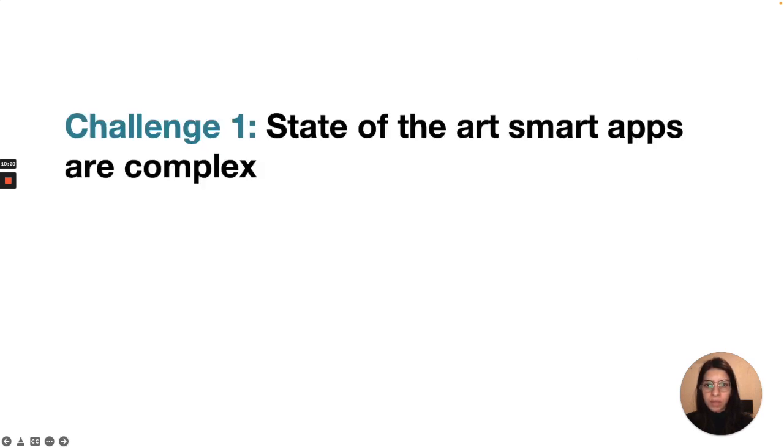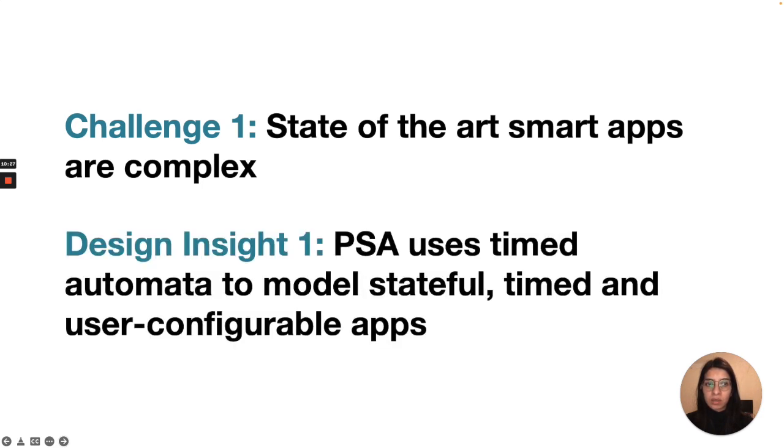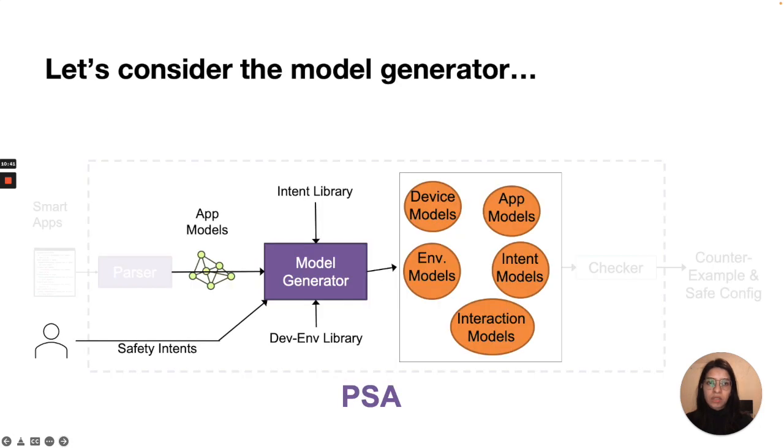Hence, to summarize, for the first challenge of complex smart apps, PSA chooses timed automata as a suitable abstraction to model the time, stateful, and user configurable nature of smart apps. This transformation from app to timed automata is non-trivial. Please refer to the paper for details. After we have figured out the abstraction for apps, now let's consider the model generator. The model generator creates relevant environment, sensor, and actuator models for an app. These models are necessary to capture inter-app interactions.